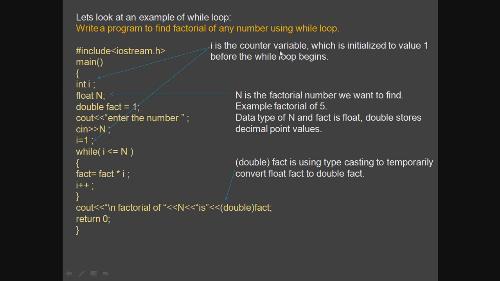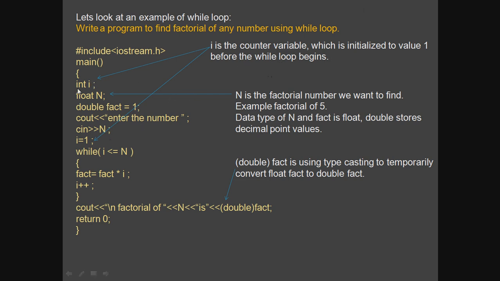Here I is the counter variable. Since you are using it in a loop, it is the counter variable, which is initialized to the value 1. Why is it initialized to 1? Because it is used in the formula, in the program logic. The factorial of a number, suppose factorial of 5, is 5 into 4 into 3 into 2 into 1, so it ends with 1, or you can say it starts with 1. So this is before the while loop begins.